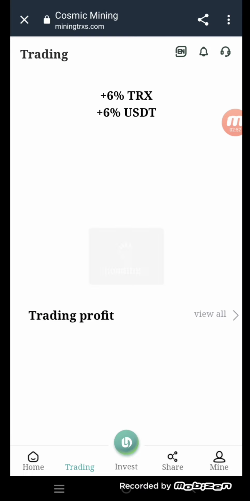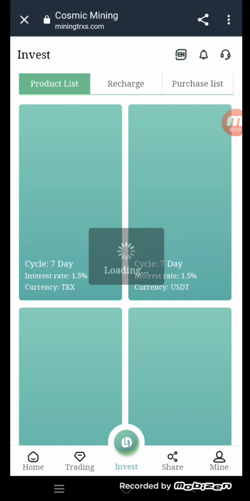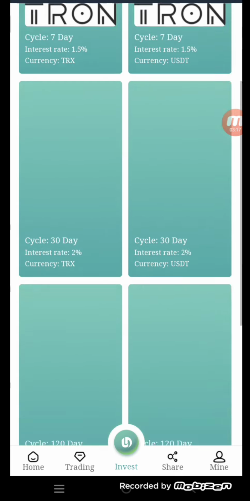Now we are going to trading, and you can see here our daily profit is plus 6% TRX and plus 6% USDT. Cloud mining and DeFi technology ensure that all users get the most TRX and USDT income. Here is the trading profit; click the view all button and get all the information about it. Now we are going to invest. You can see here the product list, recharges and purchase list. You can get all the lists here.